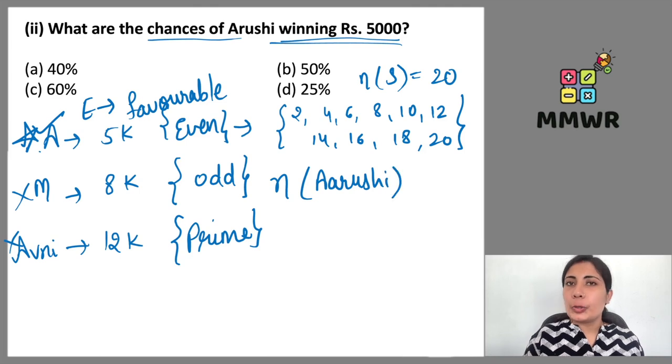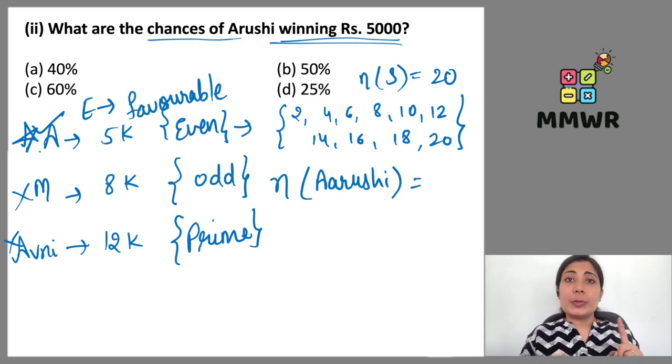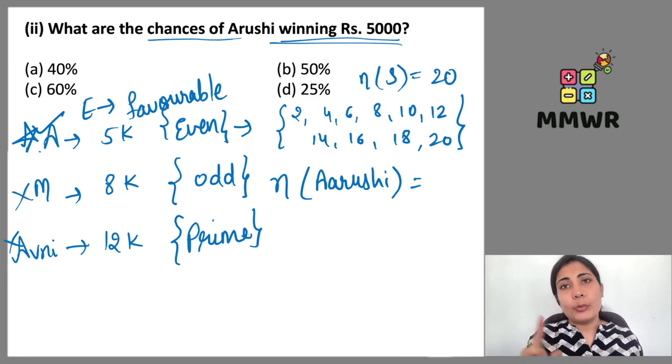We are going to find out the probability for Arushi. For that we should know how many numbers are in favor of Arushi. Which numbers does Arushi need in order to win? Even numbers. But it should be in between 1 to 20. Greater than 20 will not work here. So how many are there? 1, 2, 3, 4, 5, 6, 7, 8, 9, 10. Total 10 numbers are there.